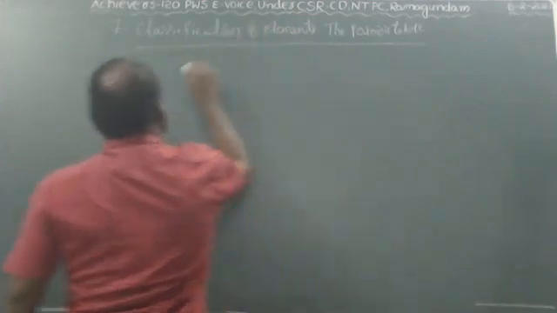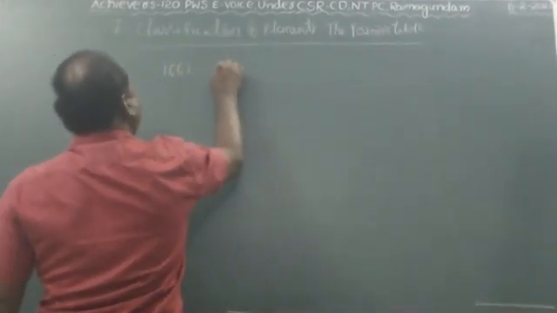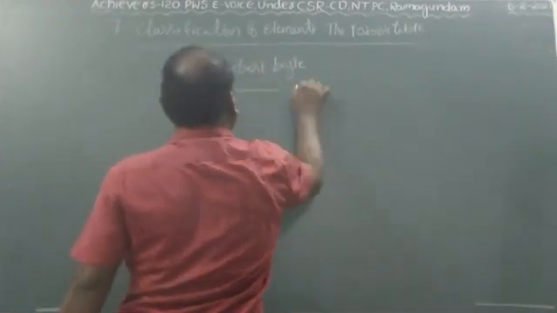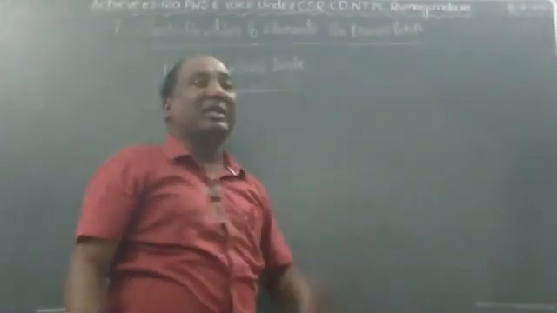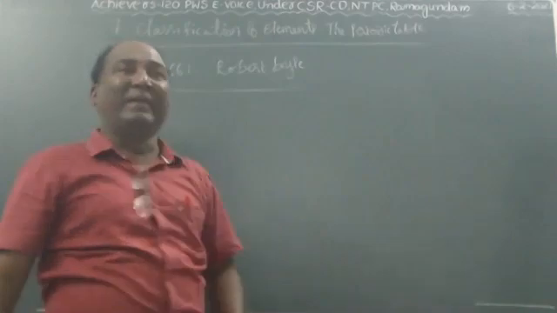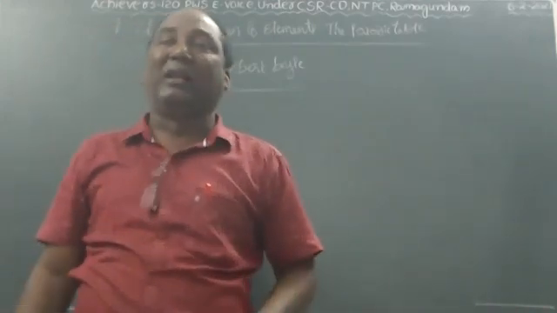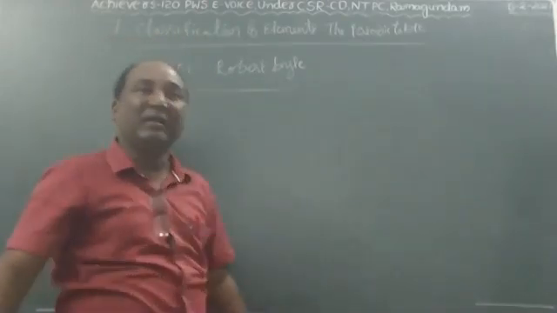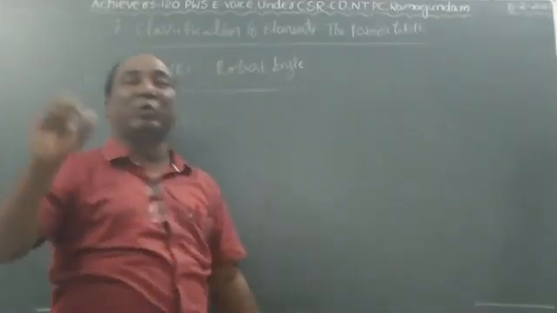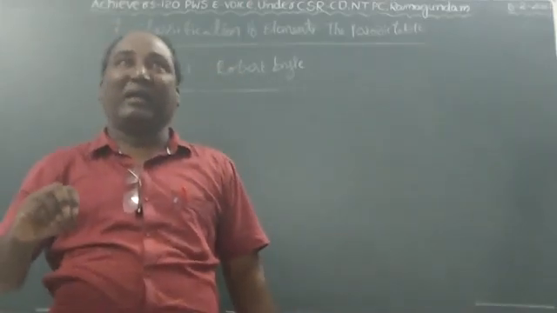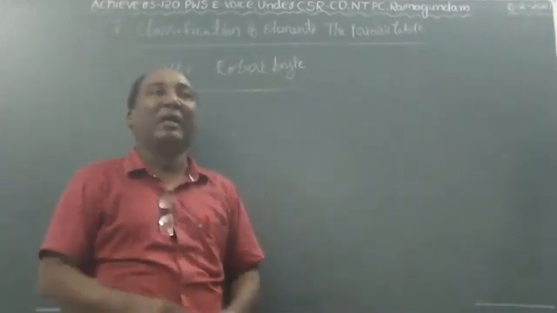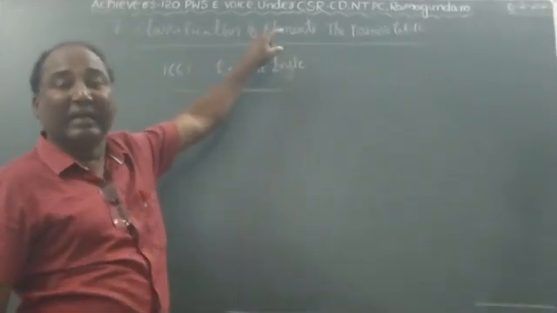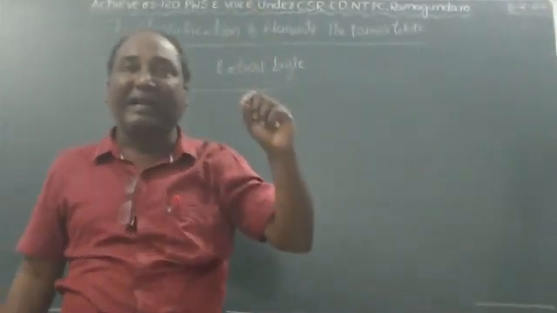So in 1661, Robert Boyle gave the definition of the element. What is meant by element? Element is the smallest particle which cannot be divided further by physical and chemical change. Here, an element is very small. We can't divide it further and we can't change its physical and chemical properties. So this is given by Robert Boyle.